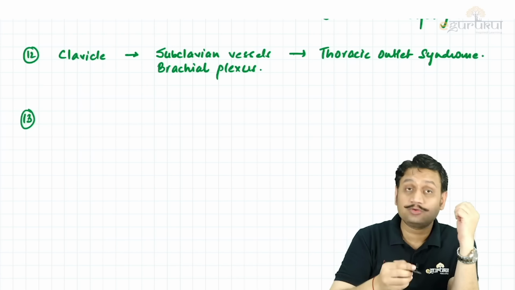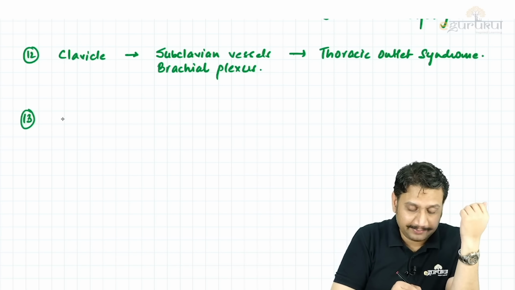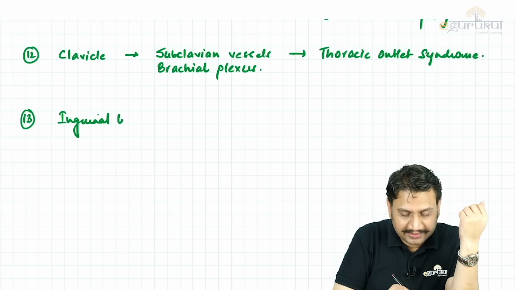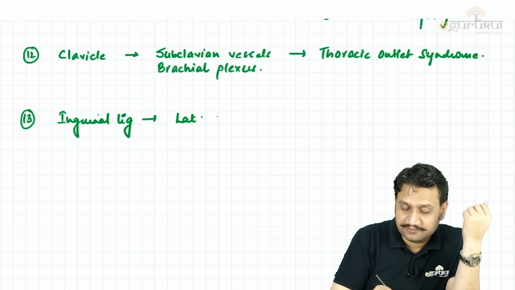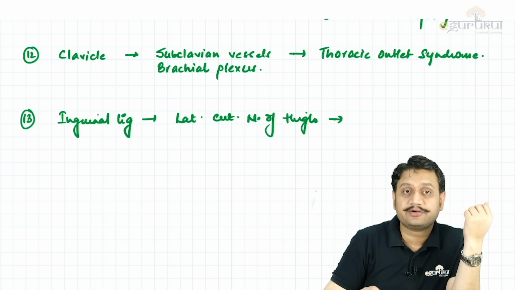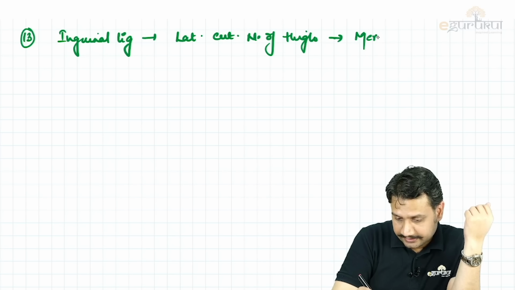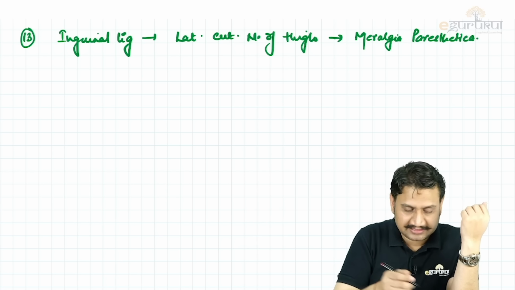Okay, going down to the lower limb, the nerve involvement as a part of trauma or entrapment, what all can happen? Under the inguinal ligament, there can be an entrapment of which nerve? The lateral cutaneous nerve of thigh. What do we call it? Do you remember? Lateral cutaneous nerve of thigh, entrapment. It is meralgia paresthetica. Right? That's meralgia paresthetica.